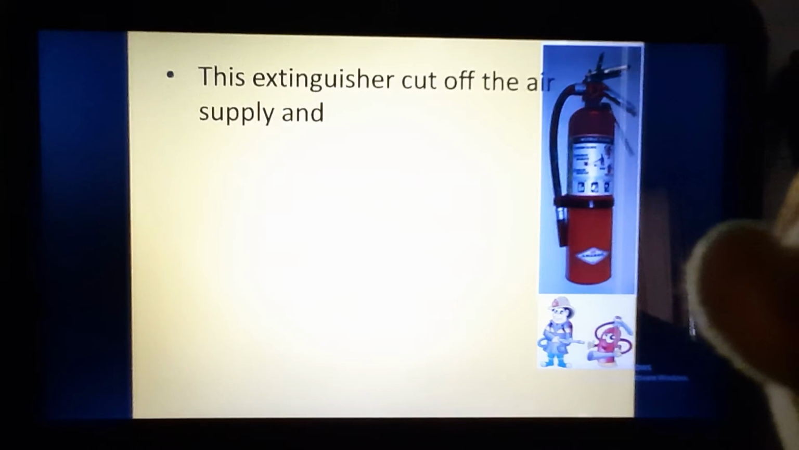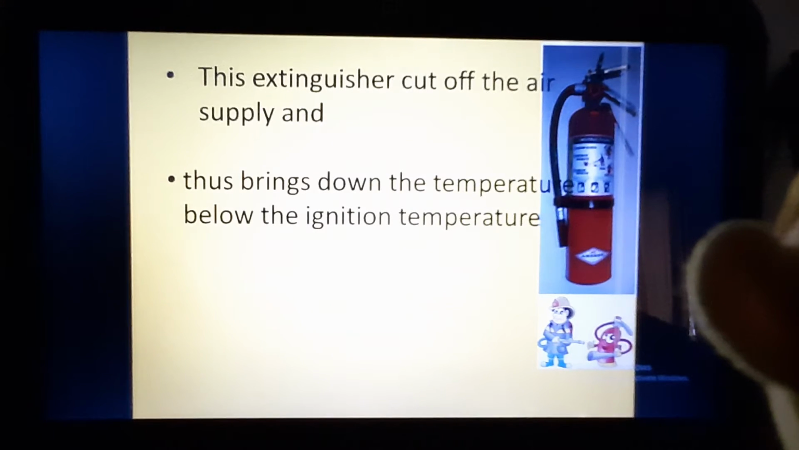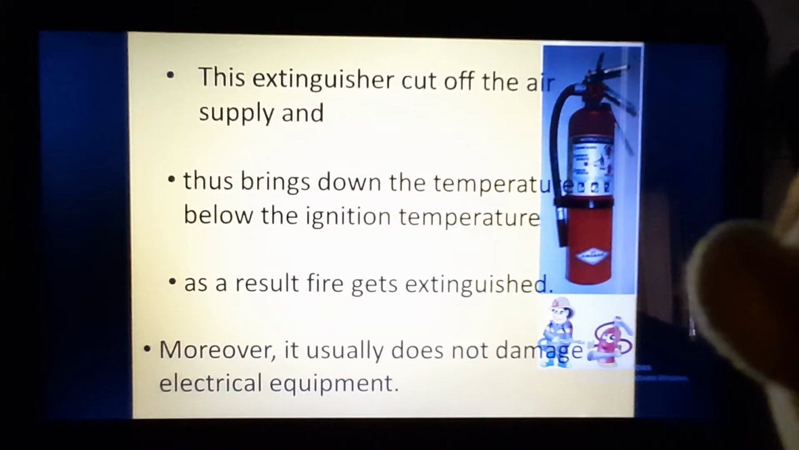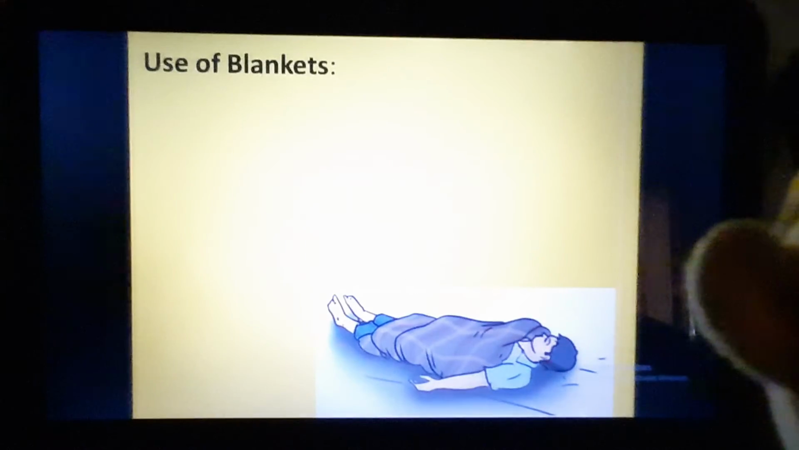Now what does this extinguisher do? It cuts off the air supply, and when it cuts off the air supply, oxygen is not present and the fire stops burning. This also brings down the temperature below the ignition temperature, and as a result the fire gets extinguished. Moreover, it usually does not damage electrical equipment. If we use water on electrical equipment, the equipment will also get damaged, but a fire extinguisher will not damage the electrical equipment.